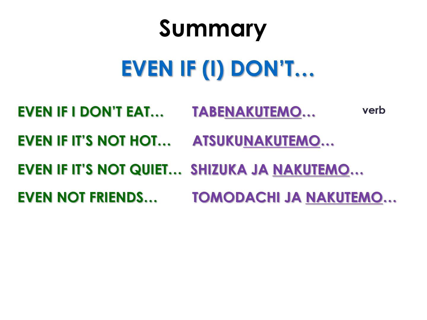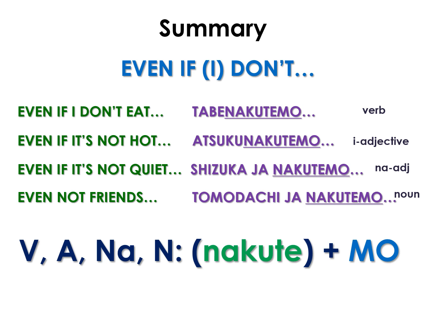This conjugation applies to verbs, E-adjectives, Na-adjectives, and nouns. The formula is to take their negative te forms and add the particle mo to them, nakutemo. This is the opposite of the conjugation temo, or even if, which we learned in the previous lesson, lesson 50. So this ends our lesson on even if I don't, nakutemo.